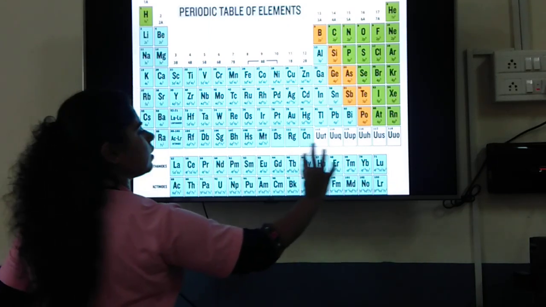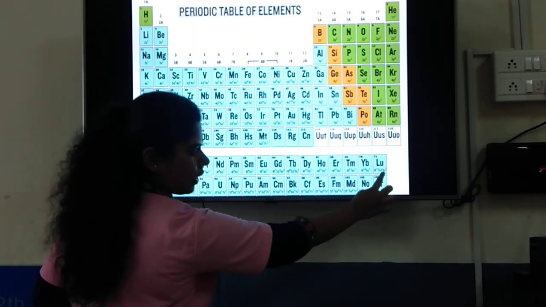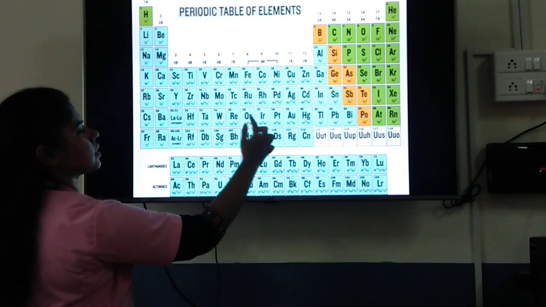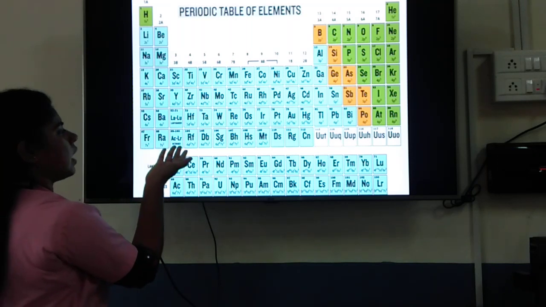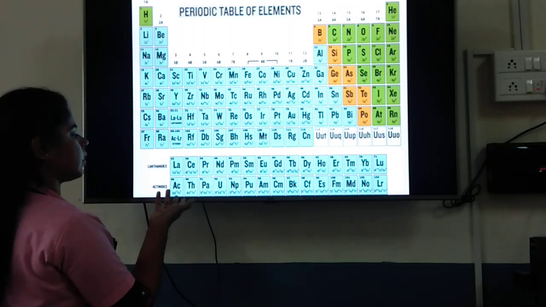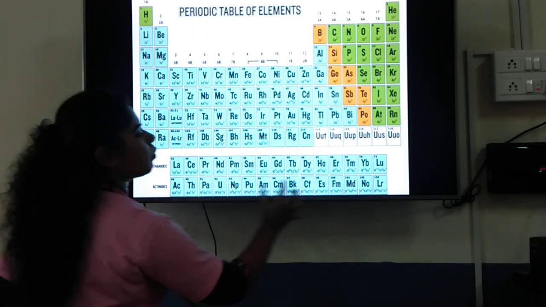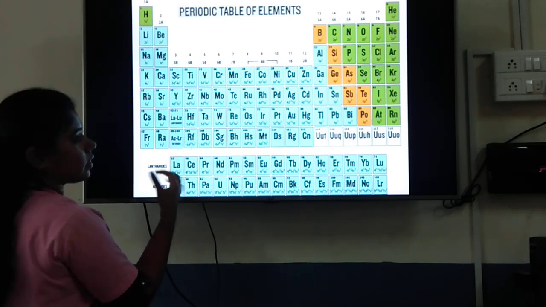Okay, so here they have filled the 14 elements. Once they finish filling 4f14, then again you start with 5d2, 6s, like that. Then 6p. Then again when you come to actinium, there is again an f block, that is 5f, being filled. So 14 elements are being filled. This is nothing but the actinides basically.